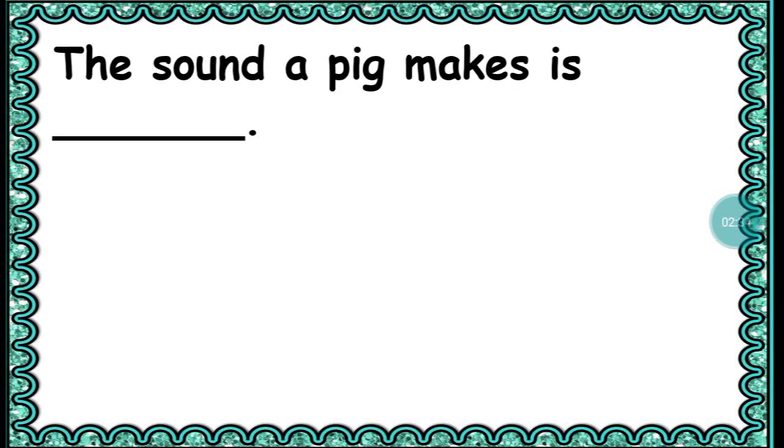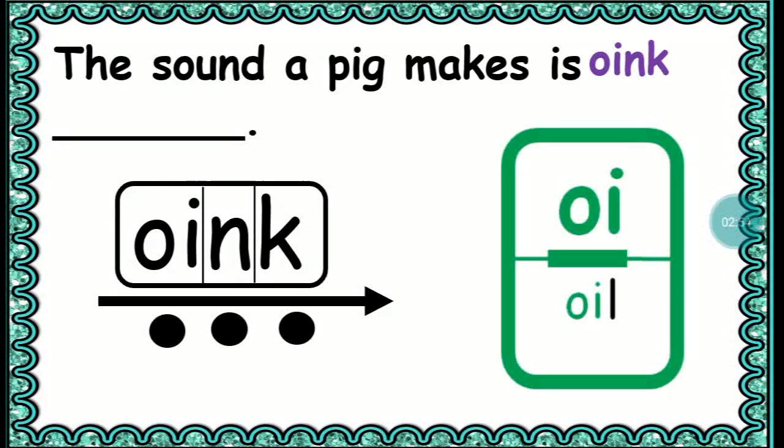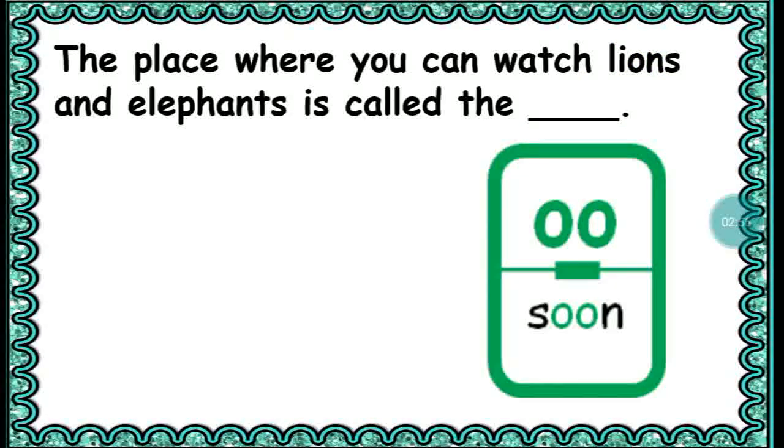The sound a pig makes is what? Is it woof, woof? Or oink, oink? Oink has the oi sound, and oink has 3 sounds. Oi, nk, oink. Okay, it has the oi sound.